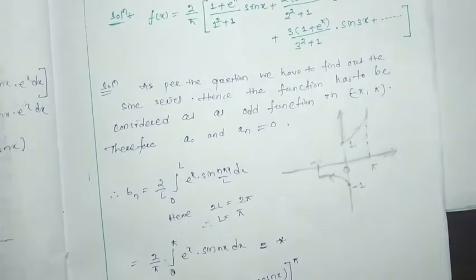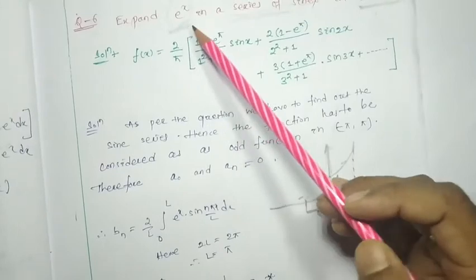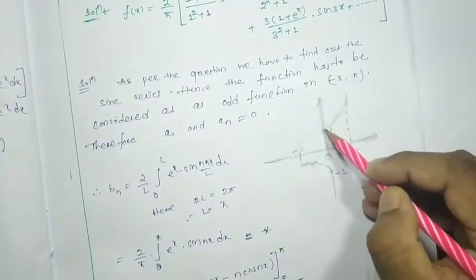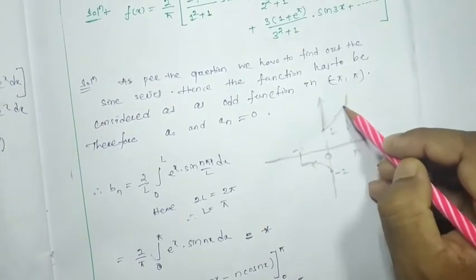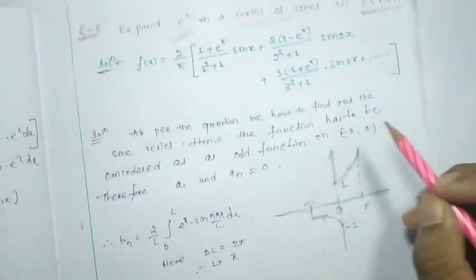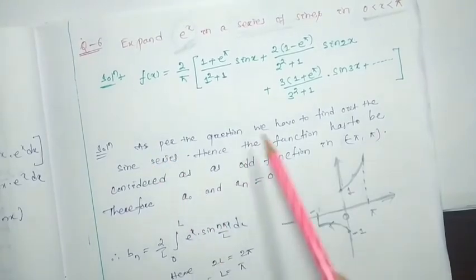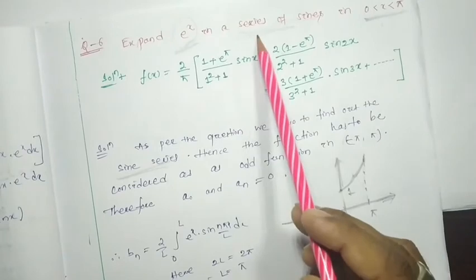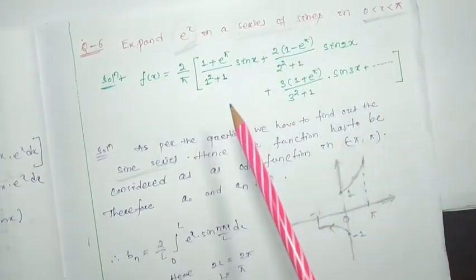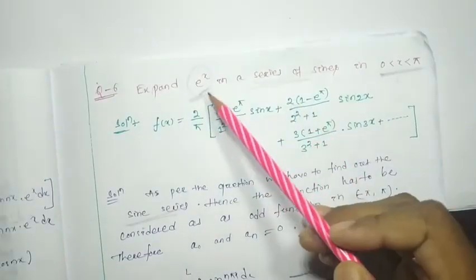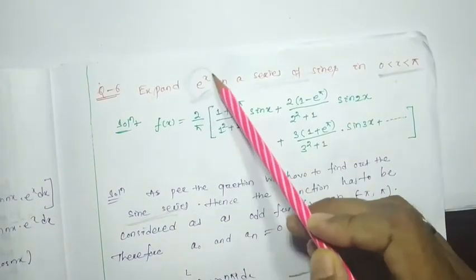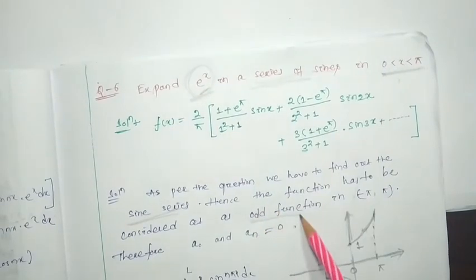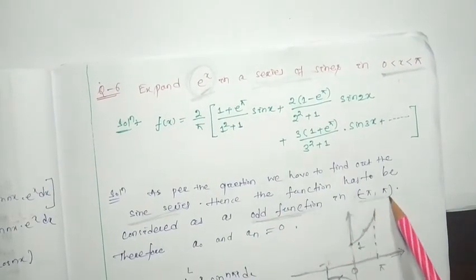So if I draw this function, e to the power x from 0 to pi, e to the power 0 will be 1 and e to the power pi is up to this much. As per the question, we have to find the sine series. Sine series means I have to consider this function to be an odd function. Hence the function has to be considered as an odd function in the range minus pi to pi.